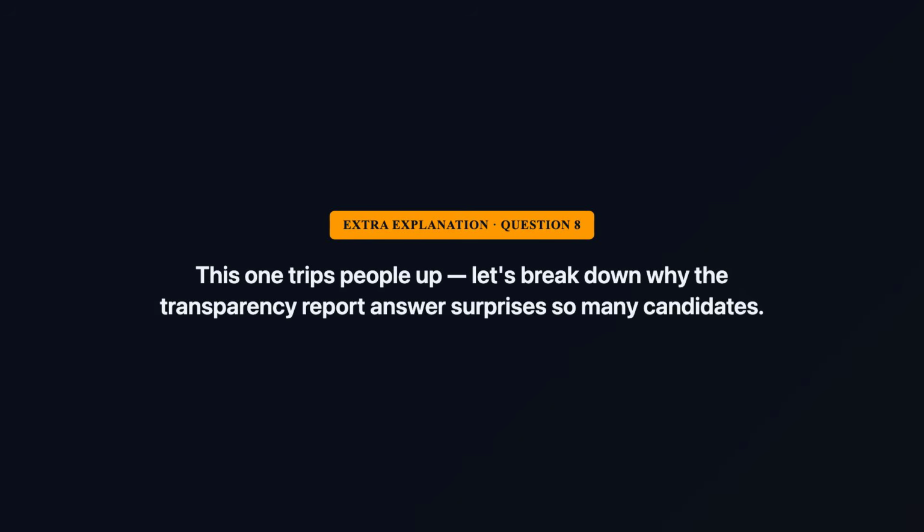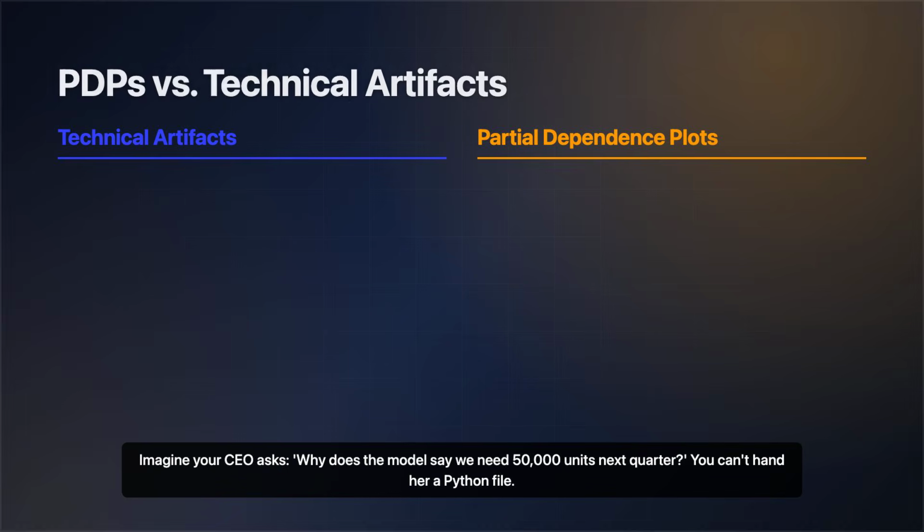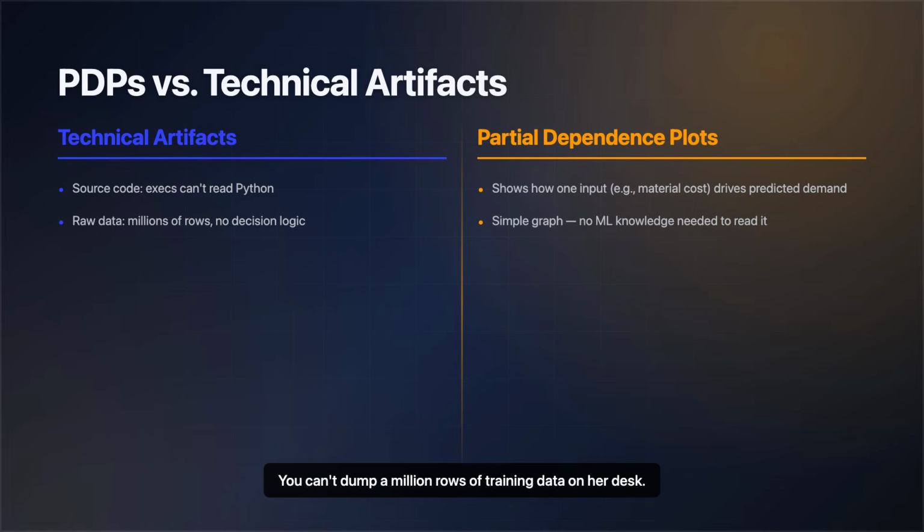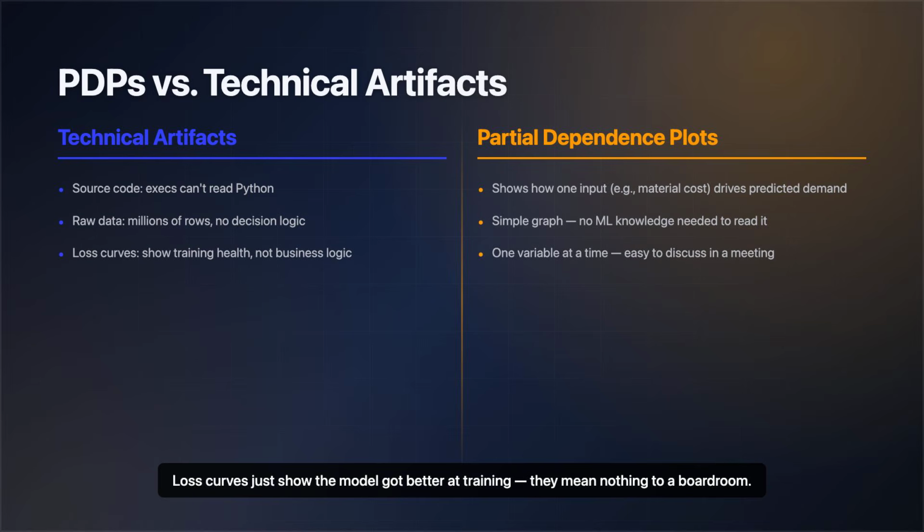This one trips people up. Let's break down why the transparency report answer surprises so many candidates. Imagine your CEO asks, "Why does the model say we need 50,000 units next quarter?" You can't hand her a Python file. You can't dump a million rows of training data on her desk. Loss curves just show the model got better at training. They mean nothing to a boardroom.